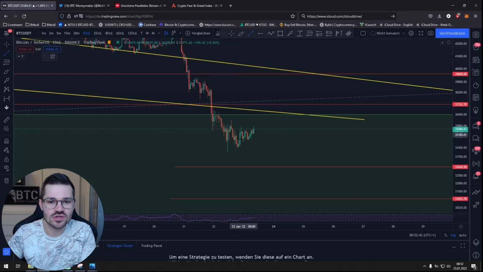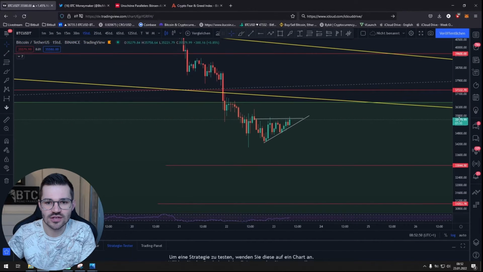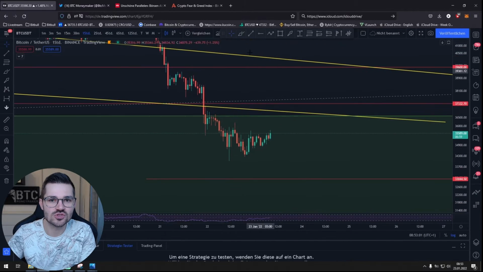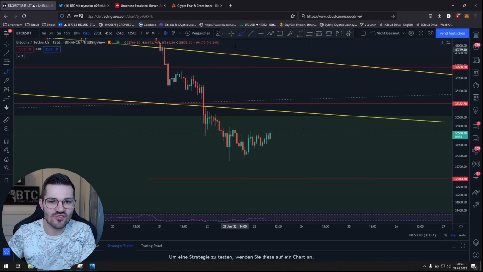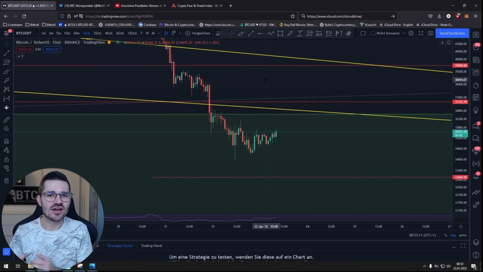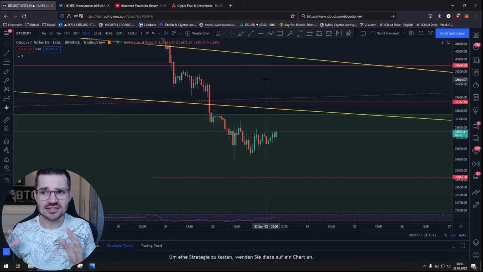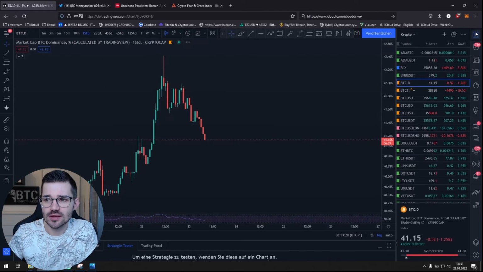And of course we could even see here an ascending triangle, for example, or possibly an asymmetrical triangle as well. That could be a scenario where, within the next few hours, we find a decision: either we go back and test our resistance line here at the top, or we go back down again to retest. And of course, right now this is the weekend, so I would say just keep your feet still.